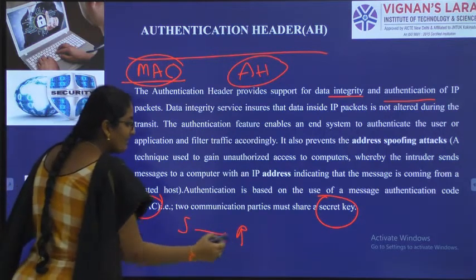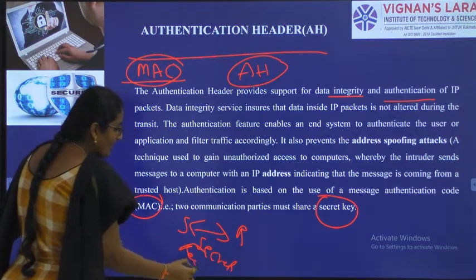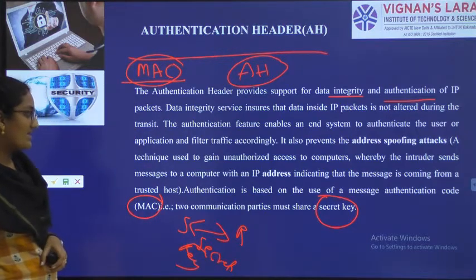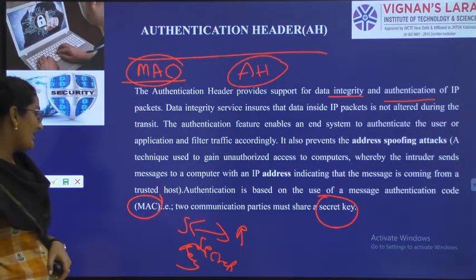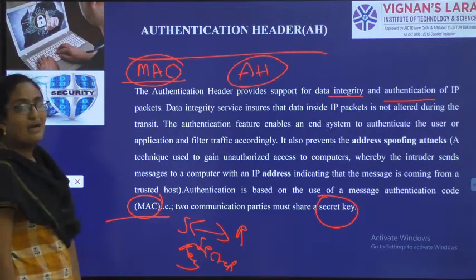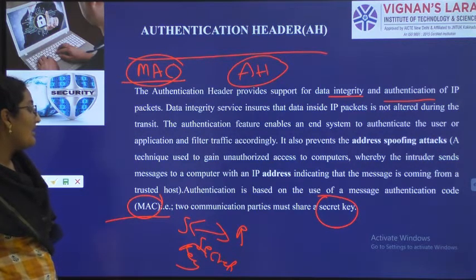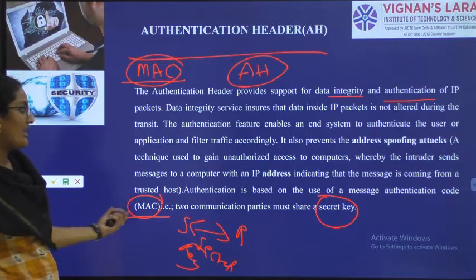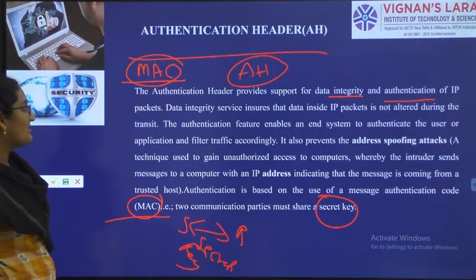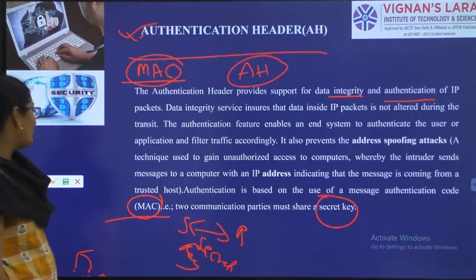The sender and receiver should transfer a secret key. That secret key is the message authentication code. The two communication parties are the sender and receiver. The two communication parties should exchange a secret key, the message authentication code. This authentication header is based on the message authentication code only.